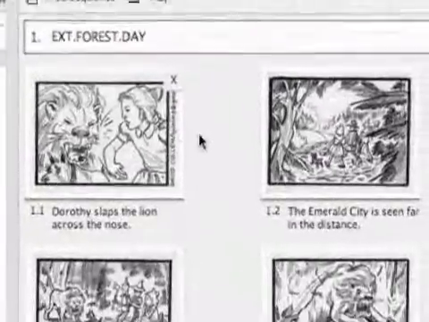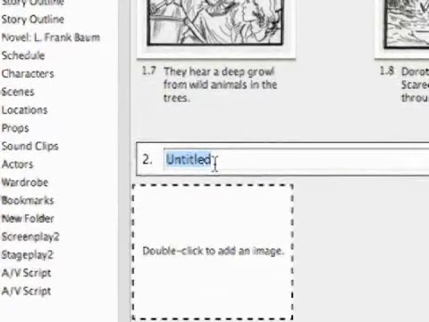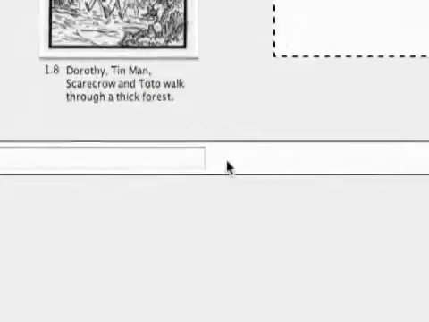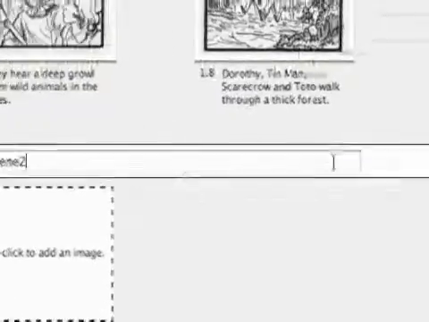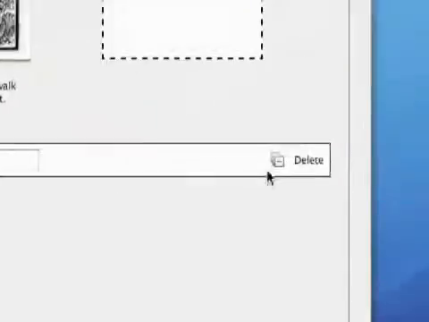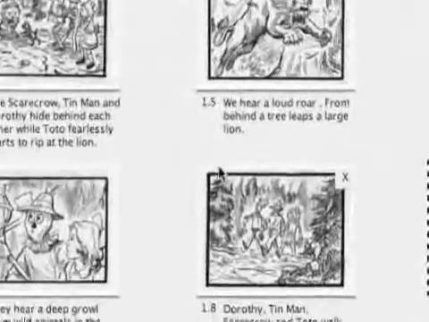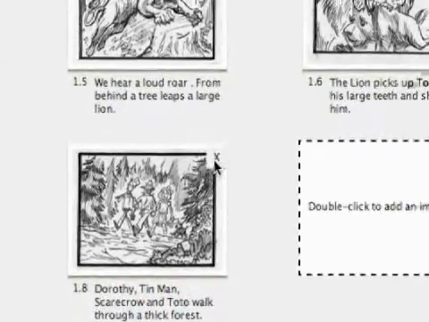This is just one scene, so we can add a whole new sequence, you see. And then this could be a different scene. And then we can start adding images, and it'll be a whole new storyboard for a new scene. And then if I wanted to delete one, of course I just go over here, and I can delete the entire scene. And of course, like I showed you, delete individual storyboards, which is X right there.